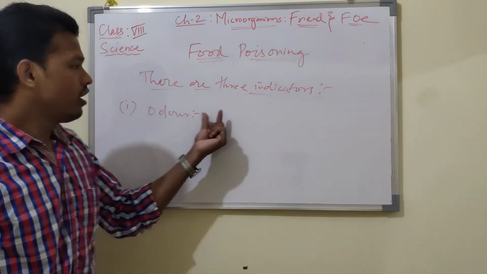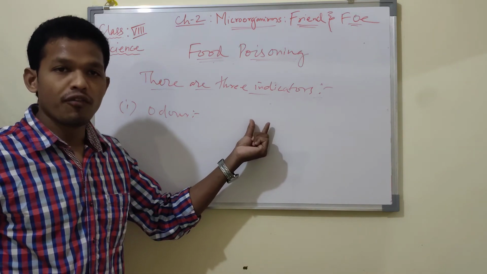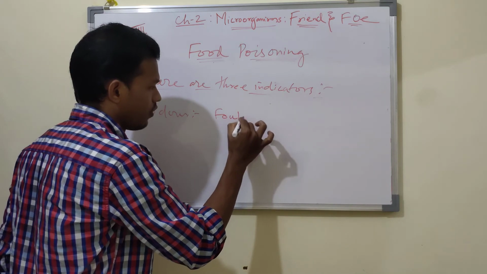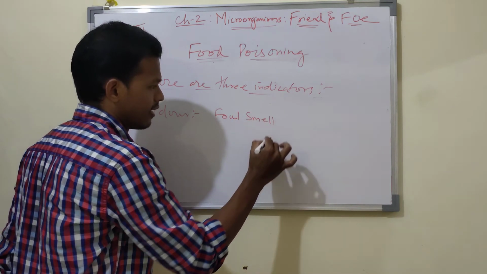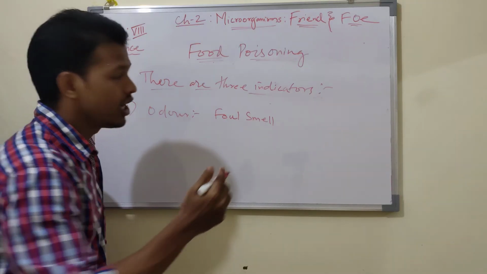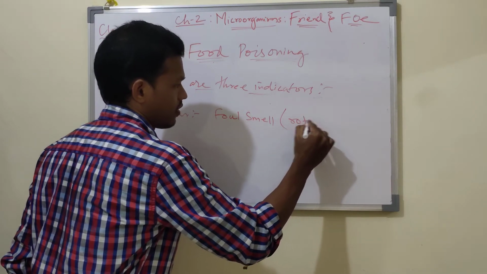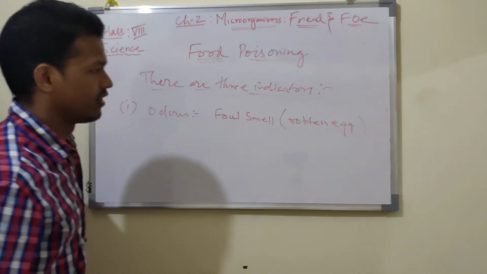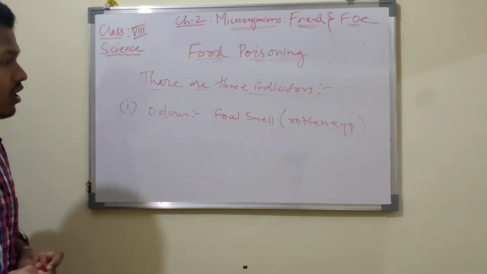Odor. Spoiled food emits a foul smell, resembling the smell of a rotten egg.